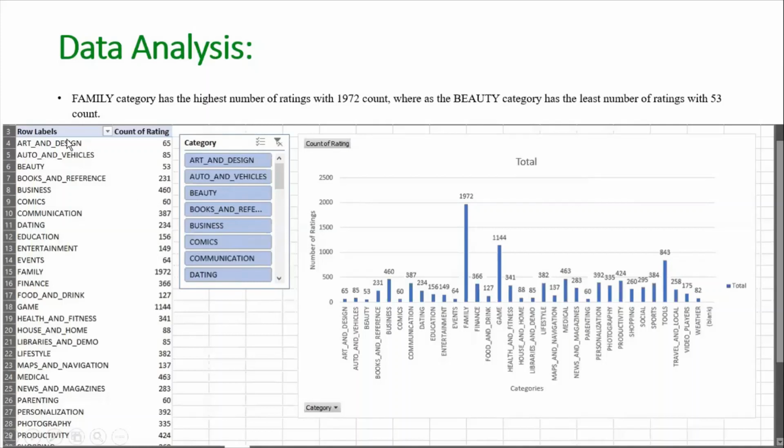Here we are comparing the categories and the count of ratings. By looking at the bar graph, we can clearly say that the family category has the highest number of ratings, followed by game and then tools. The lowest number of ratings is beauty, which has 53, followed by comics, which has 60, and parenting, which is also 60.